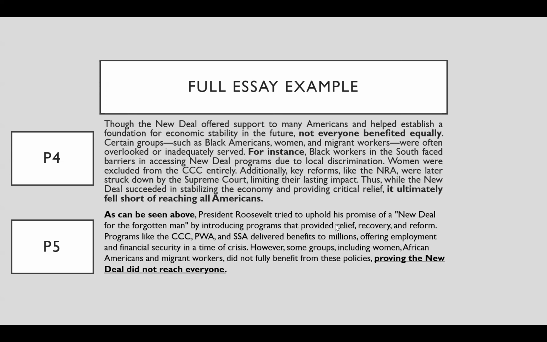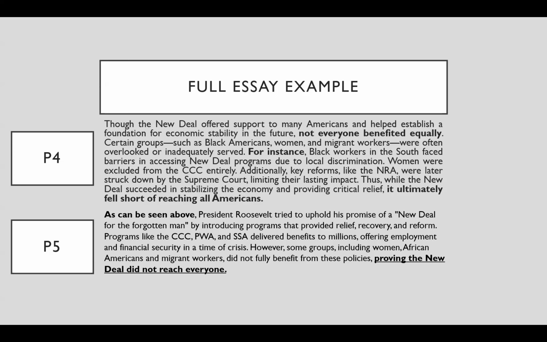If you did want to say agree, what you could do with paragraph 4 is you could explain how even though black workers were faced barriers in accessing the New Deal programs, it doesn't mean that it wasn't there for him. So the barriers that they faced was local. It wasn't coming from government. It was local racists that were stopping them from doing things. That could be a way to kind of address that criticism.